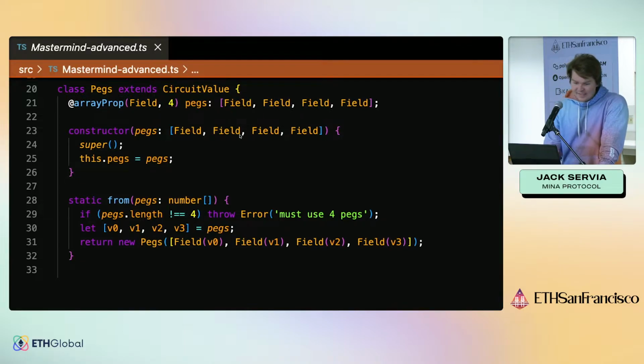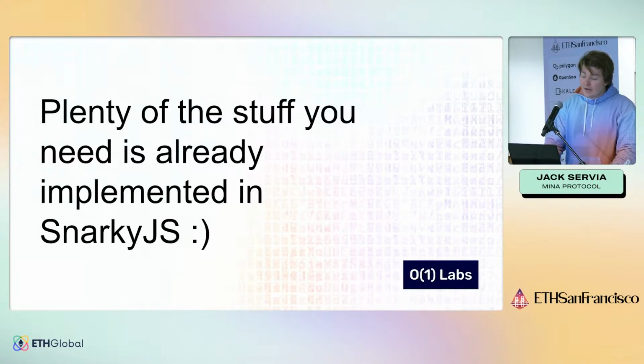Like in this case, like a JavaScript object that has 4 values for each of these pegs, and then it'll map it into these field elements for you, and do the inverse when it comes time to take something from the representation in the circuit into a representation that's easier to work with. And finally, a lot of the stuff that you need is already implemented in SnarkyJS.